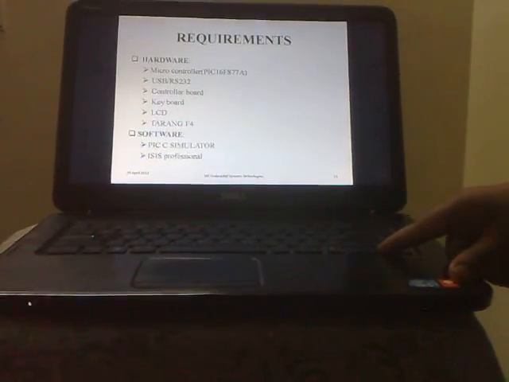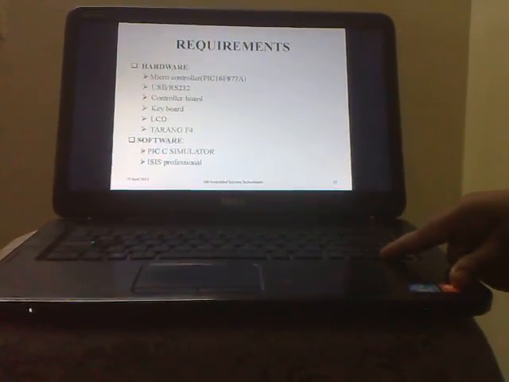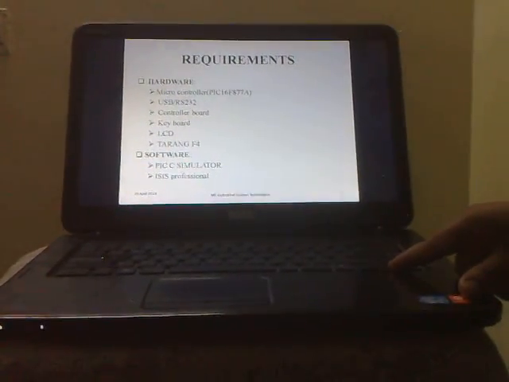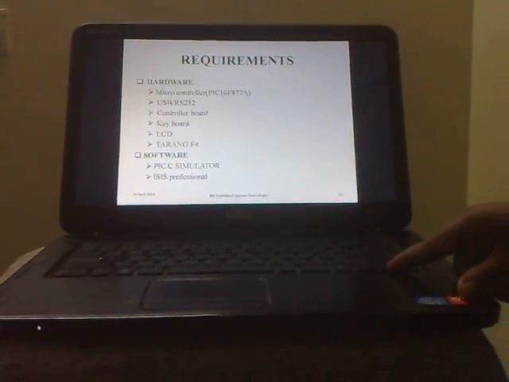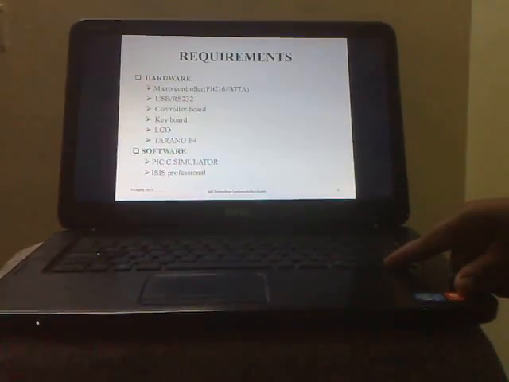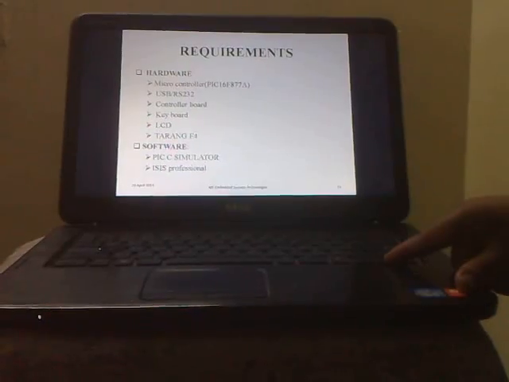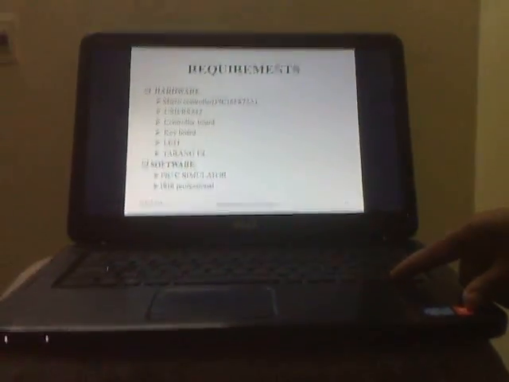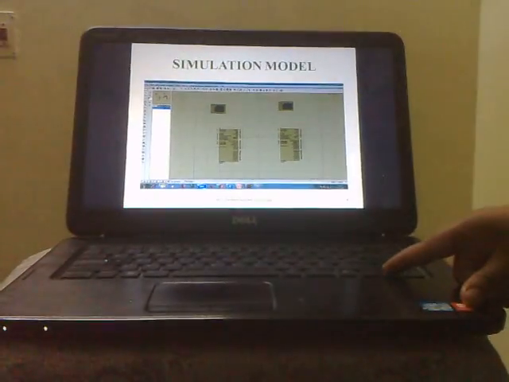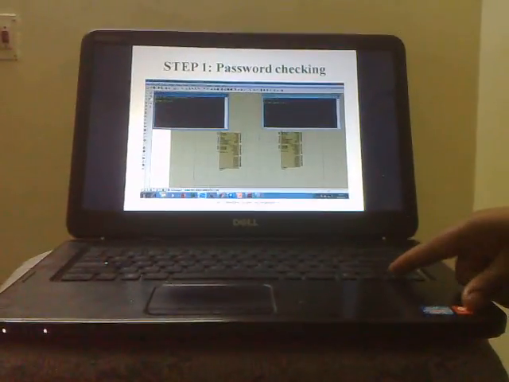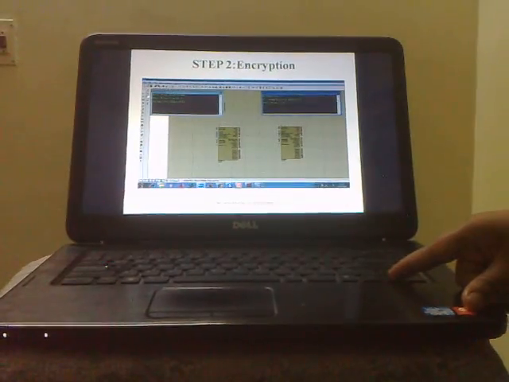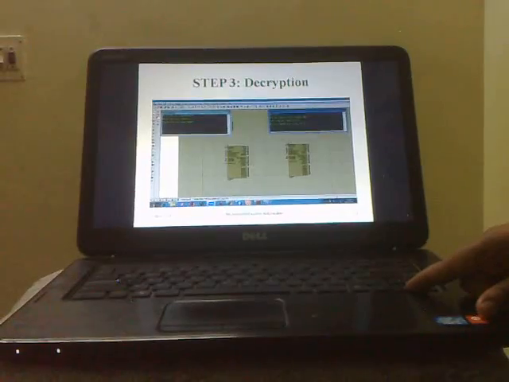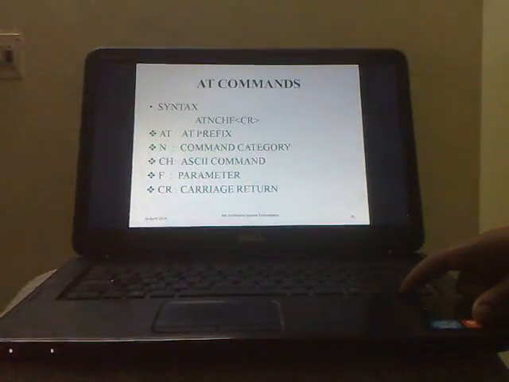Requirements. Hardware requirements are microcontroller. Here I am going to use PIC16F877A and USB RS232 controller board, frequency Tarang F4, keyboard, LCD. Software. Proteus and a simulator are used as software. And this is the simulation model. And this is step 1, password checking, and step 2, this is the encryption technique, and this is the decryption window, and this one AT commands.